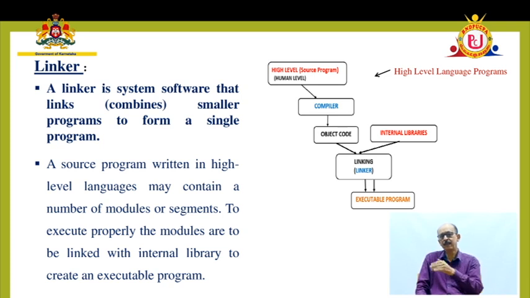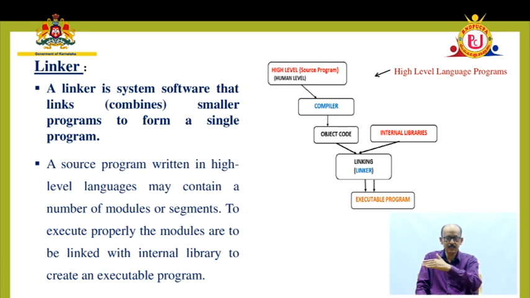With the help of the internal library, the linker links the object code generated by the compiler with the internal library programs. They are all ready-made sets of programs. It is something like this. There is a way to accept data from the keyboard and store it in memory. There is a way to transfer data from main memory to the CPU, the central processing unit, or the brain of the system.